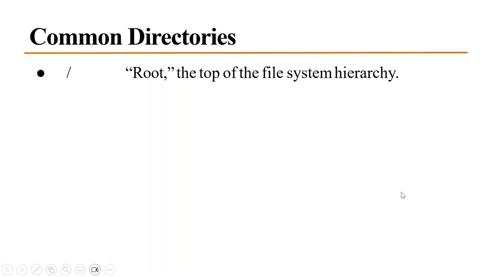In our Windows, we say this PC is a root directory, a kind of root directory which contains the C drive, D drive, E drive. In the same way in our Linux operating system, what is the top level directory? We call it root, which is shown by the forward slash. Root is the top of the file system hierarchy.